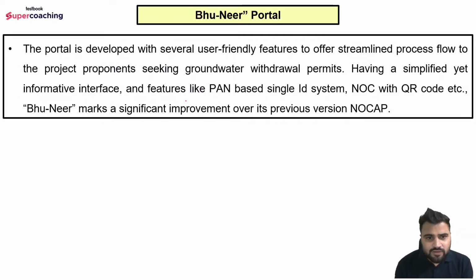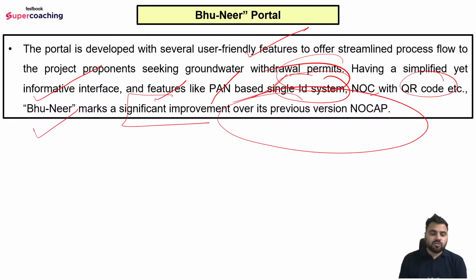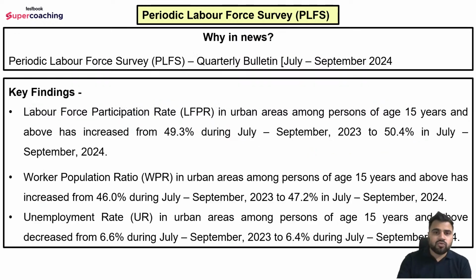Further, the portal is developed with several user-friendly features to offer a streamlined process flow to the project proponents seeking groundwater withdrawal permits, having a simplified yet informative interface and features like PAN-based single ID system, NOC and QR code, etc. Bhuneer marks a significant improvement over its previous version, NoCap. So here, earlier there was NoCap, but after that basically an improved version came in the form of Bhuneer. So this is the important fact with respect to the Bhuneer portal.